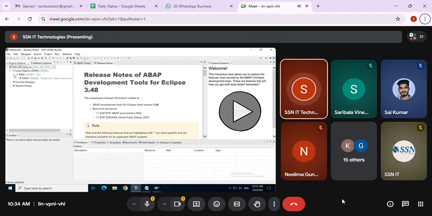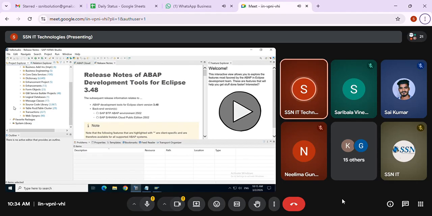Under that we again have $tmp temporary objects. I'm expanding this. Maybe this is the first time we are opening it, so it is taking too much time. You can see a lot of objects under this. So how are we going to work on this? Same, right click on this.